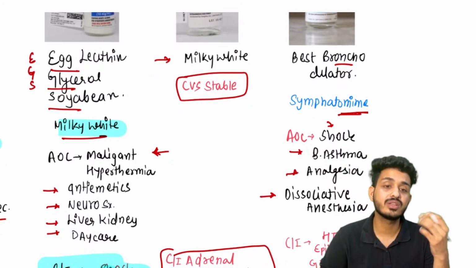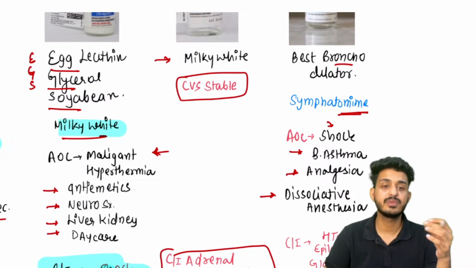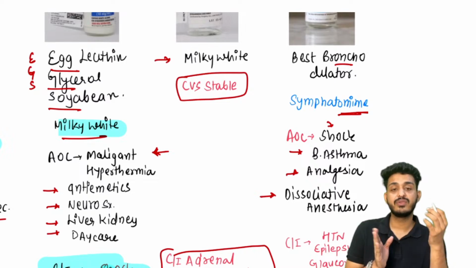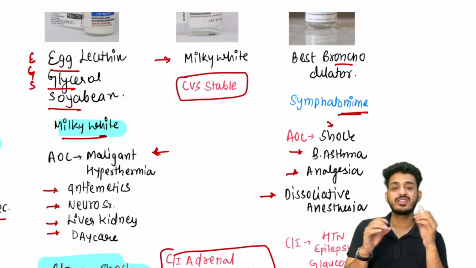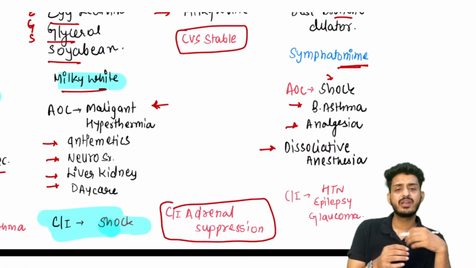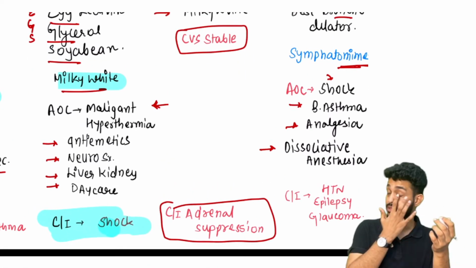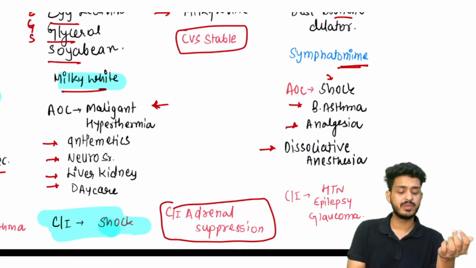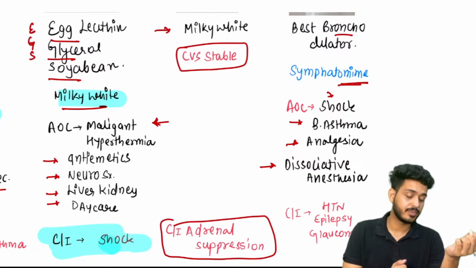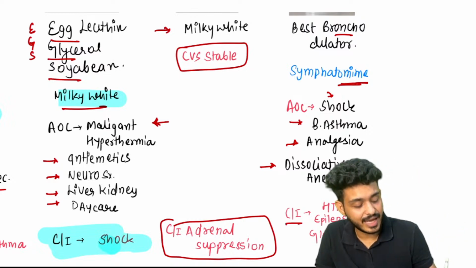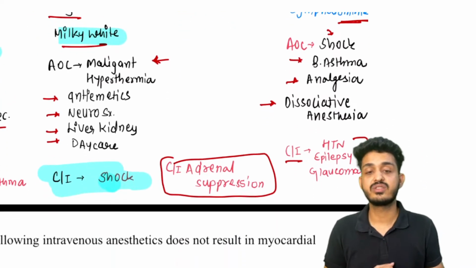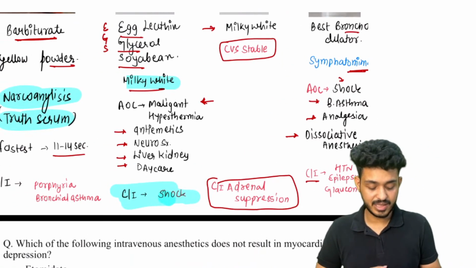a special thing known as dissociative anesthesia. That means when you are operating on the patient, he will be awake, he will be watching all those things, but he cannot feel the pain and other sensations. After the completion of surgery, he can have some kind of delirium or hallucinations, right? What are the contraindications? Hypertension, epilepsy, and glaucoma are the three contraindications of this.